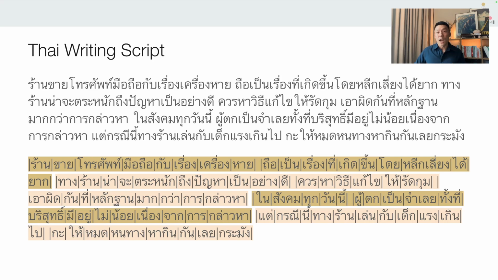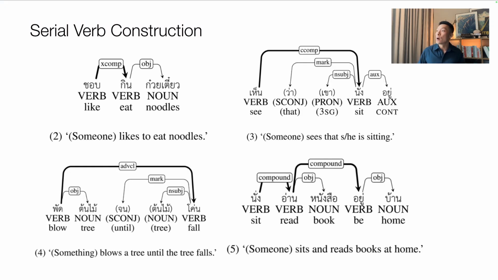Besides this, there are many other syntactic theories and issues that we have to adjudicate to be able to annotate this data more consistently. I would show one of the examples, and one of the issues that we had to deal with is serial verb construction. Serial verb construction is a very common syntactic pattern in the Thai language, which means we string together a bunch of verb phrases. So you see a verb phrase here together, and you see a verb phrase here together. And this one is more clear. You have a verb phrase, and a verb phrase here. And all these four sentences are part of serial verb construction patterns.